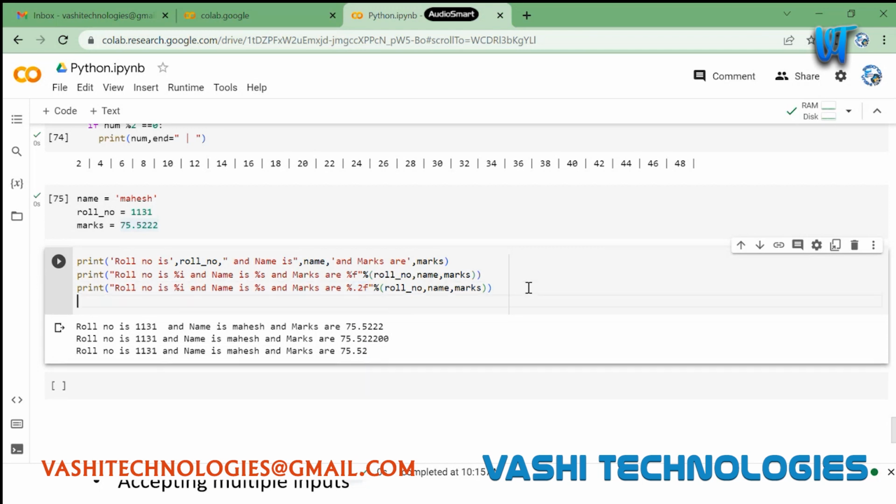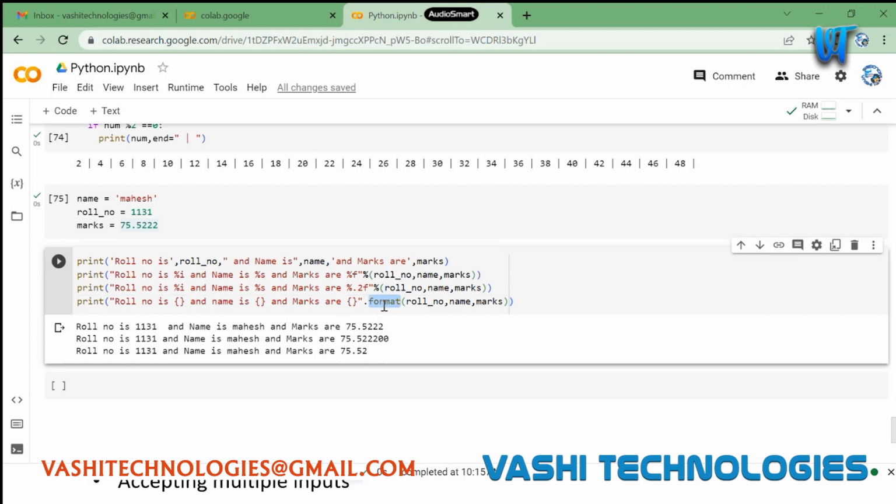This is one way, and there is one more way. I can do it using this format keyword as well.